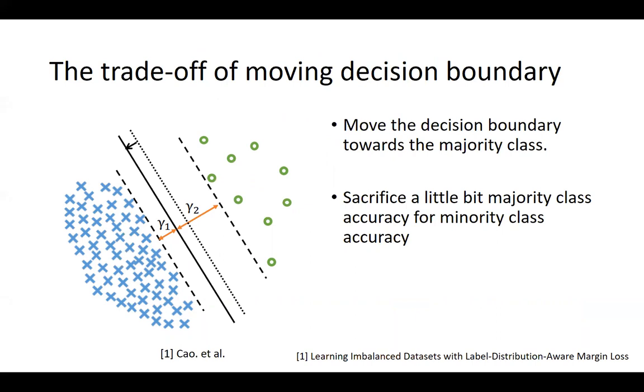Recent studies show that in order to improve generalization, we can push the decision boundary towards the majority class. By doing so, the classifier learns to treat the minority class less strict and gain better performance. Note that this is a trade-off between the majority class and the minority class. So it is also important that we can control how much we want to move the decision boundary so that we won't significantly hurt the performance of the majority class.